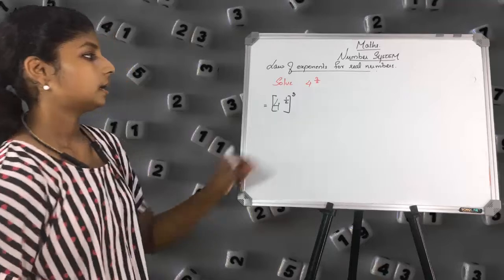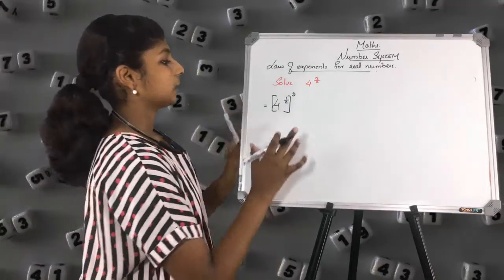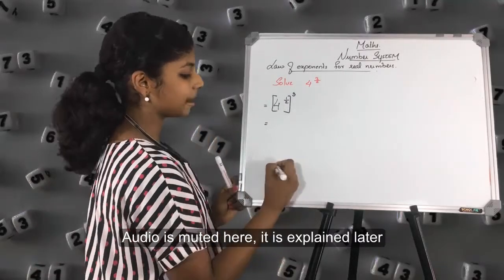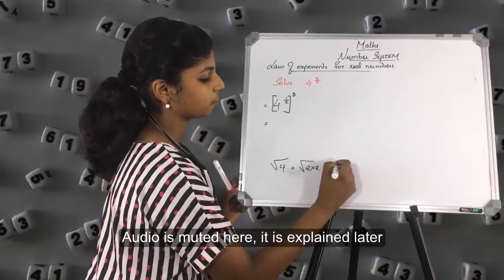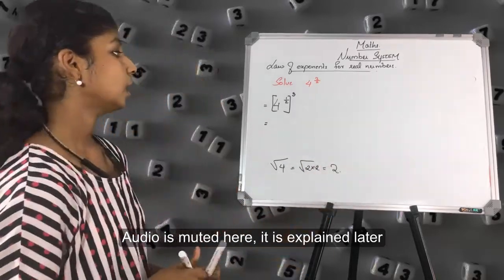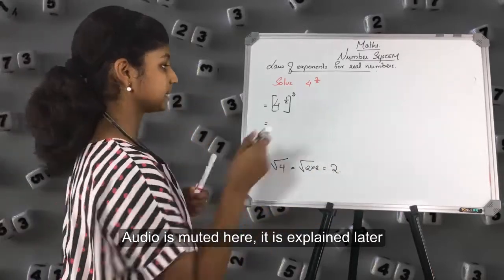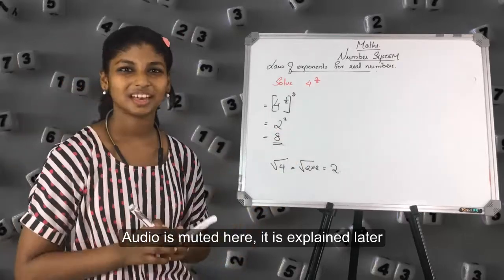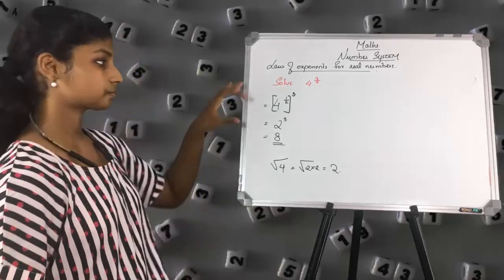Okay. Now this 3 will go here. You understood? Okay. I will just explain once again.